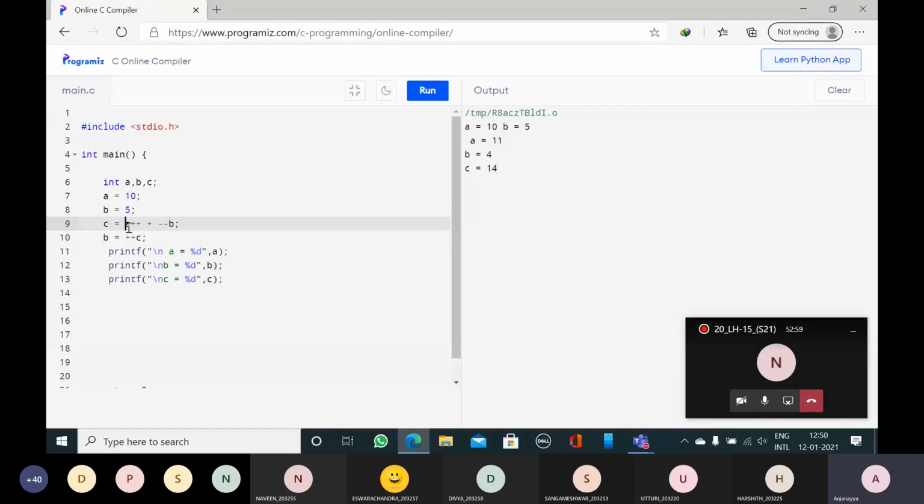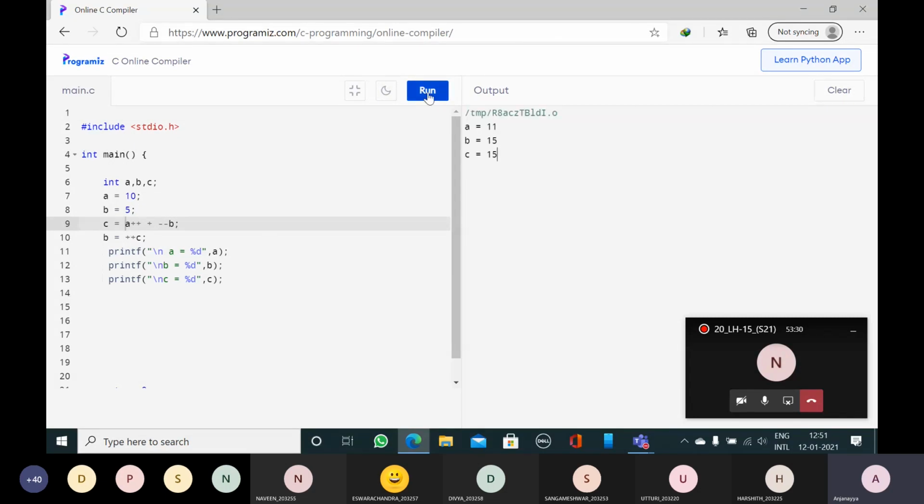So initial value of A is 10, here 11. B decremented by 1. 10 plus 4 is 14. But here again I am incrementing C value plus plus 1. So 14 will become 15. This is prefix increment. So here I am assigning the 15 to B, so B value will also change to 15. So here A will become 11, B will become 15, and C will become 15.